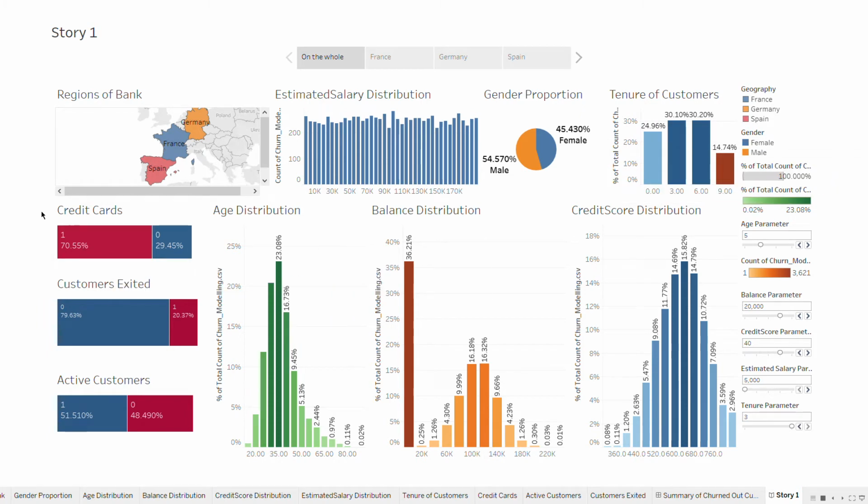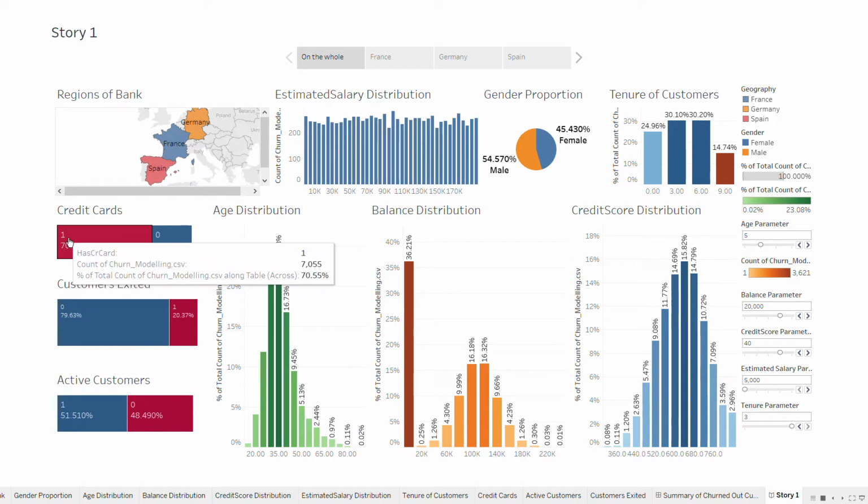So now the next thing we come to is the credit card. Here 1 denotes the customers who have left the bank, and 0 denotes the customers who are still with the bank as customers. This shows the percentage of people who have credit cards.